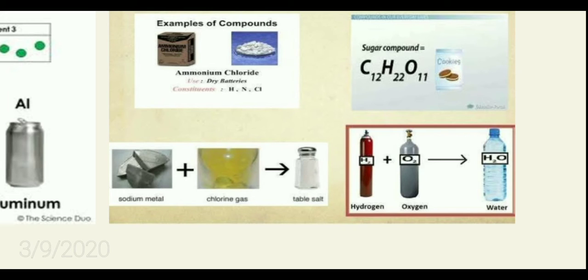In the same way, here is your table salt, which we use in our daily life, and your water. In water, hydrogen and oxygen combine together and form water. In this bottle you have the molecule H2O. You have H and O together, which form a water molecule. So that is a compound, and you have only that molecule inside the bottle. So it is a pure substance.